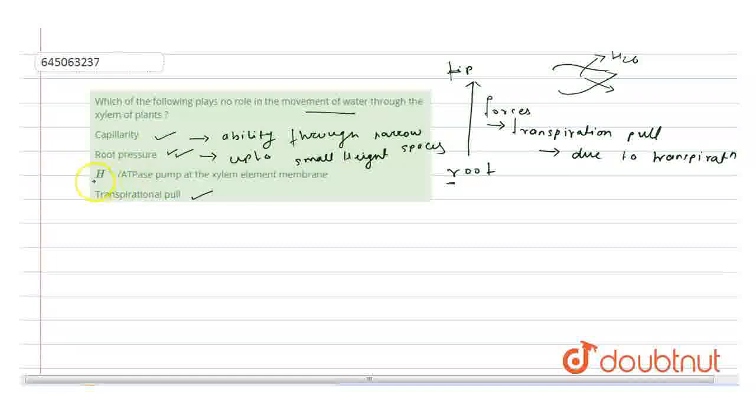What about this proton ATPase pump? So basically, the proton ATPase pump is not required in the movement of water. This pump would pump the proton from the cytoplasm to the outer environment, using energy, of course, because this is an ATPase. So out of these 4 options, the proton ATPase pump plays no role in the movement of water, and hence the correct option is 3 for this question.